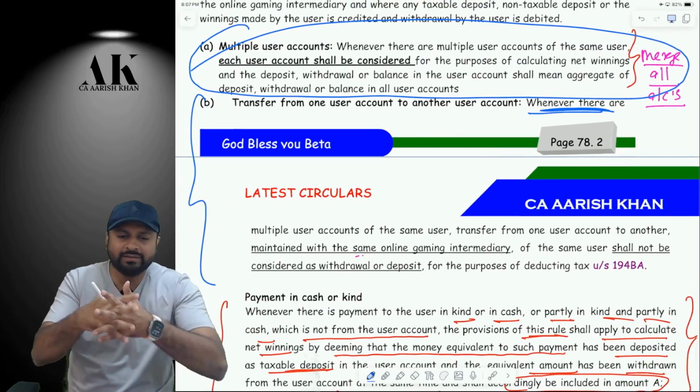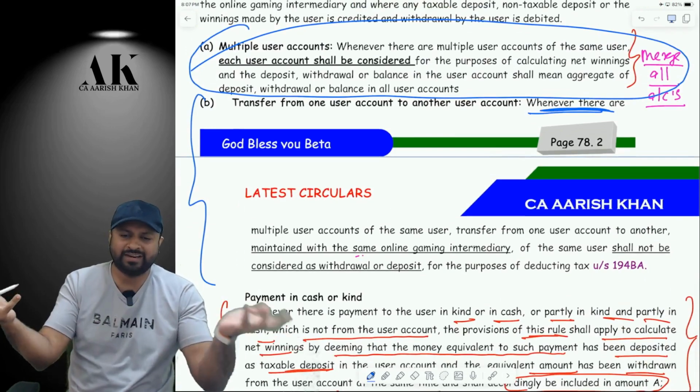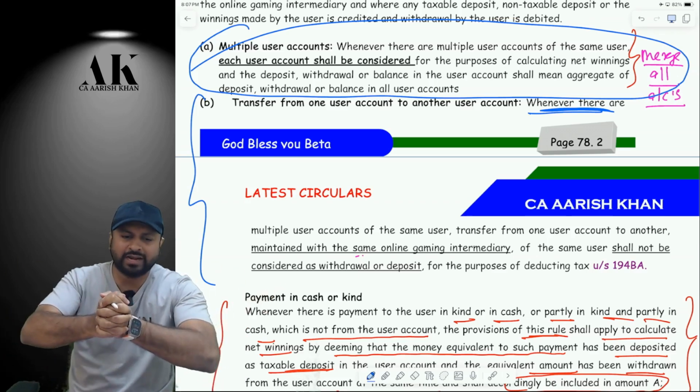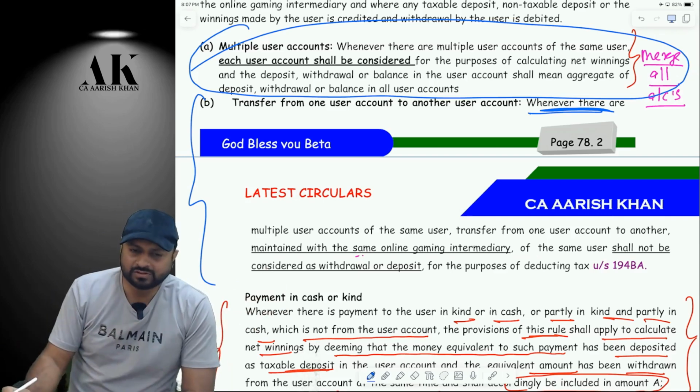When you aggregate all of them, that will nullify, right? Yes or no? When you aggregate user 1 and user 2, the deposits and the withdrawals will nullify or not? Please tell me. So that will not be subject to TDS.